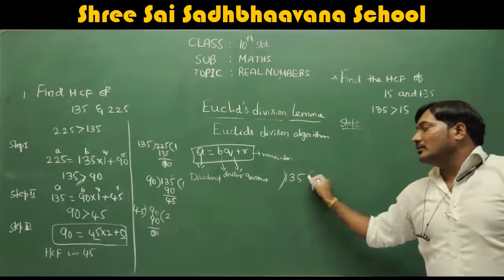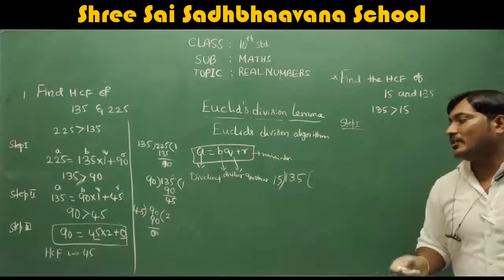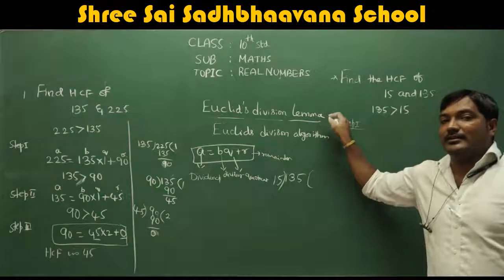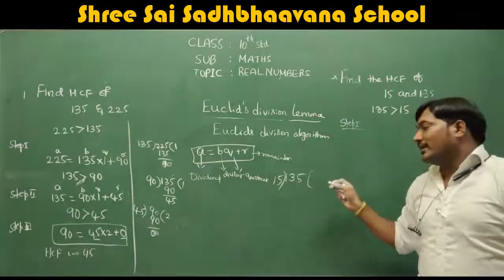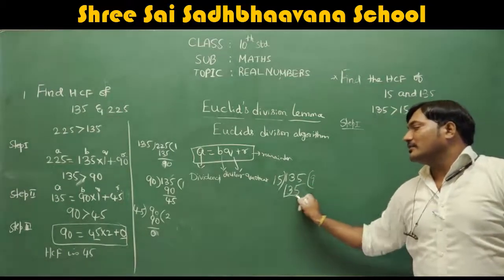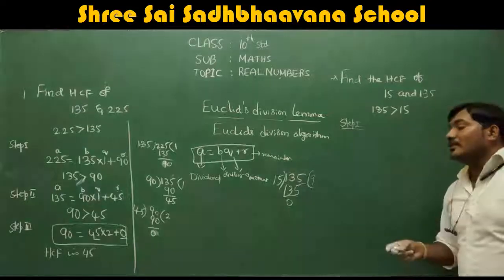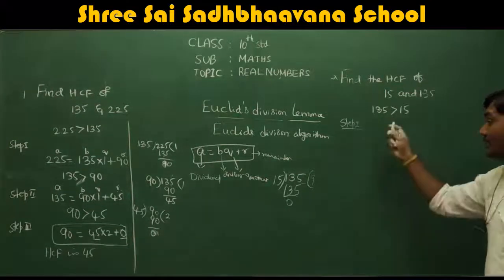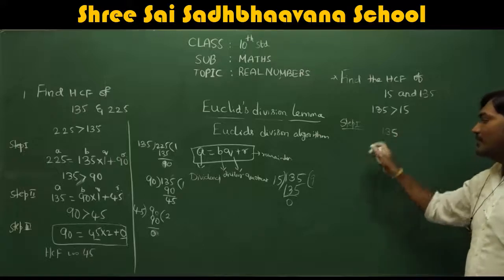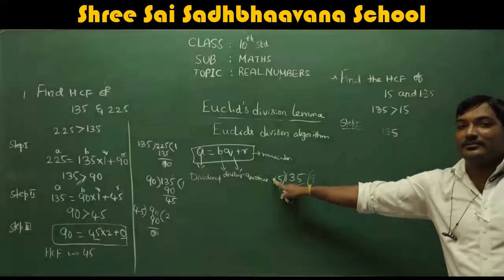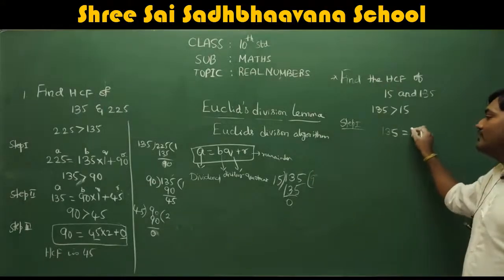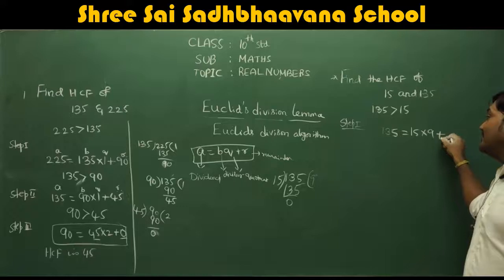The division you don't show in the working. You can just do it in rough, on the right hand side of your classwork. 15 nines are 135. So 135 is the dividend, 15 is the divisor, 9 is the quotient, and 0 is the remainder. So 135 is equal to 15 into 9 plus 0.